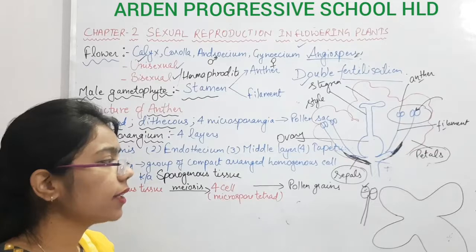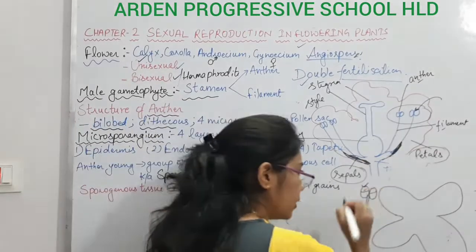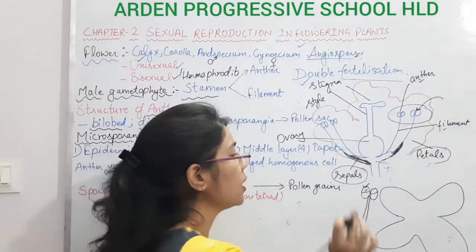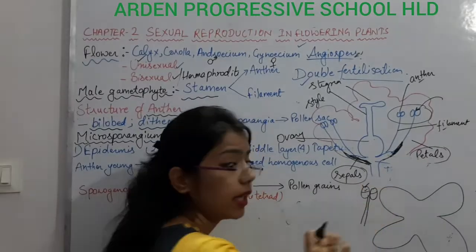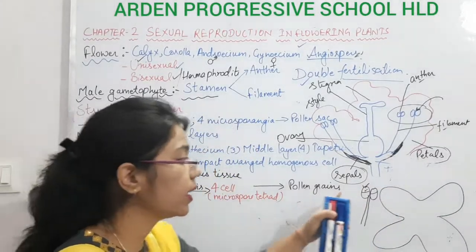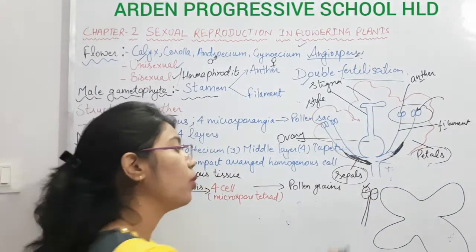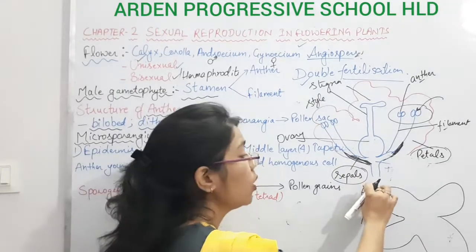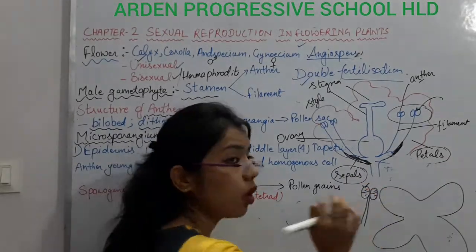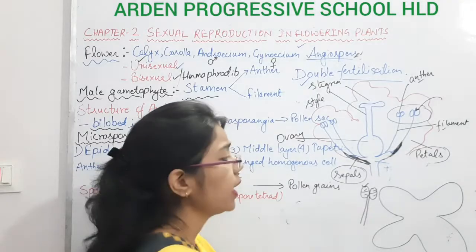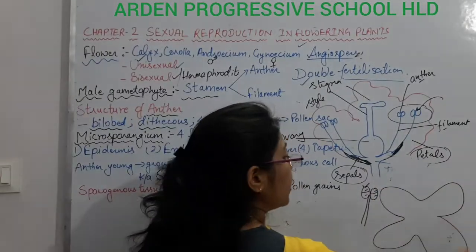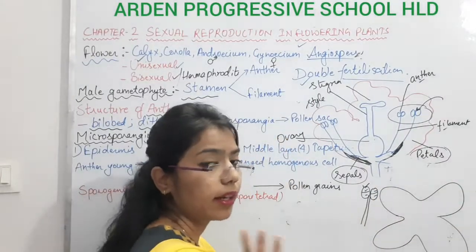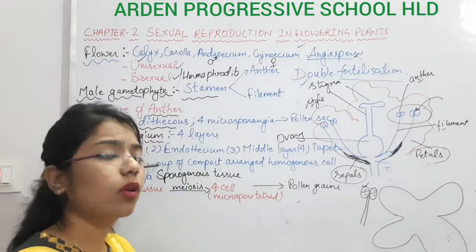So what I said right now, these are the anthers. If you take the cross section, what is happening? It has two theca in each lobe. If I talk about the whole anther, which is bilobed, there will be formation of four theca. It means it will become tetrasporangiate. Tetra relates to what? Four corners.